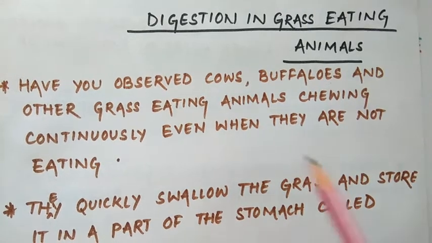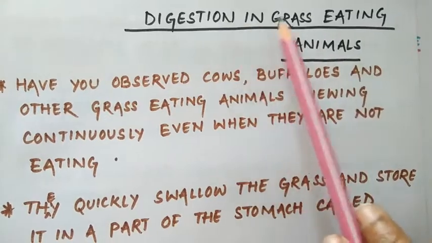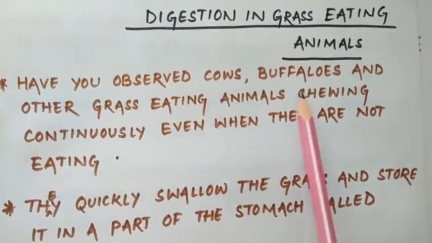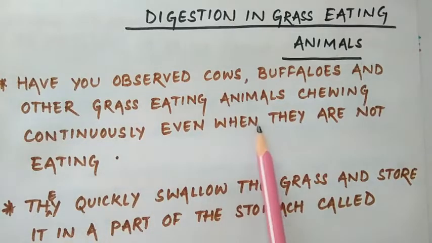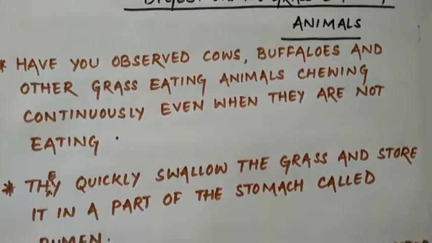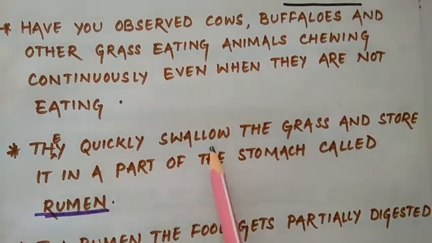So today's topic is digestion in grass eating animals. You have observed cows, buffaloes and other grass eating animals chewing continuously even when they are not eating. What they do is quickly swallow the grass and store it in a part of the stomach called rumen.